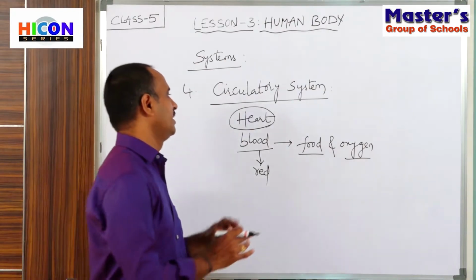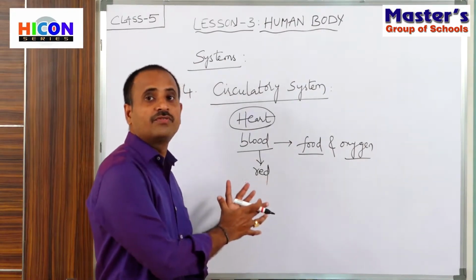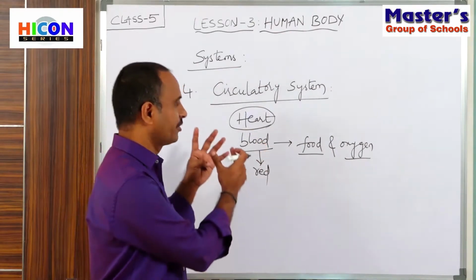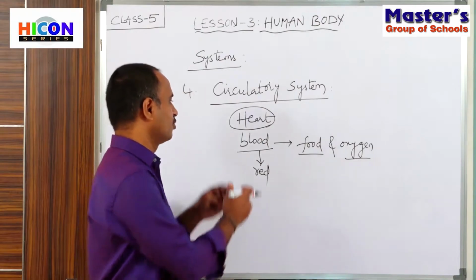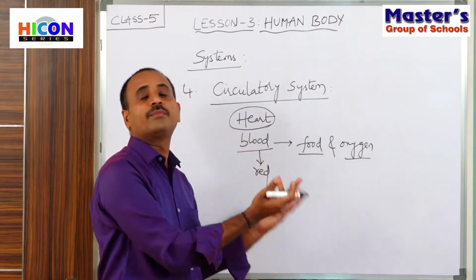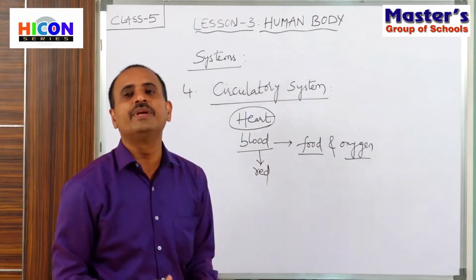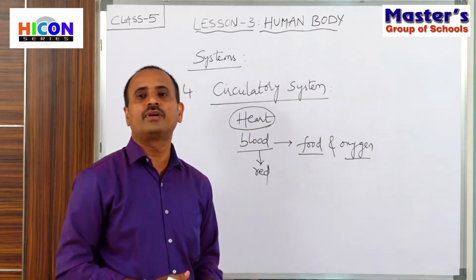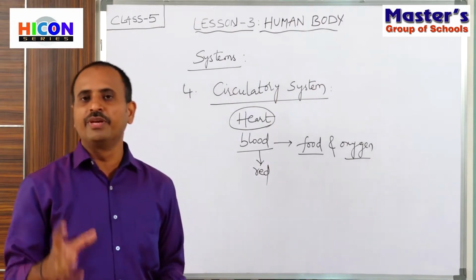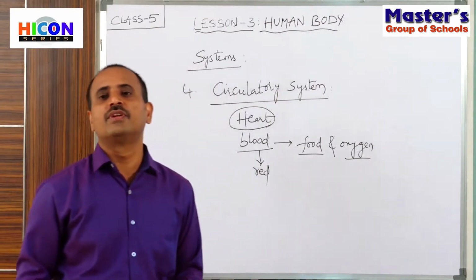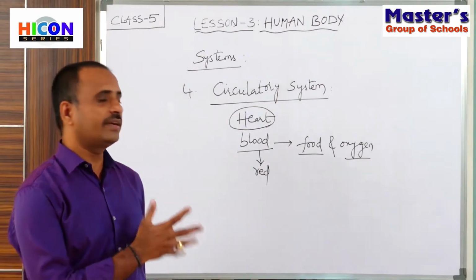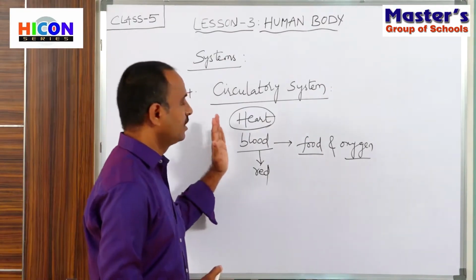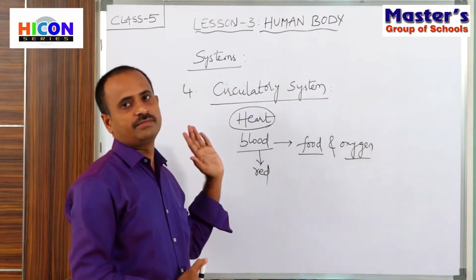So that's why the circulatory system is one of the most important systems among all the systems. If there is no circulatory system, or if there is no heart and blood, then humans and all living beings will be dead, because there will be no food and oxygen to every body part. Immediately the living organisms will be dead if the heart and blood stop functioning. So children, this is about our circulatory system.